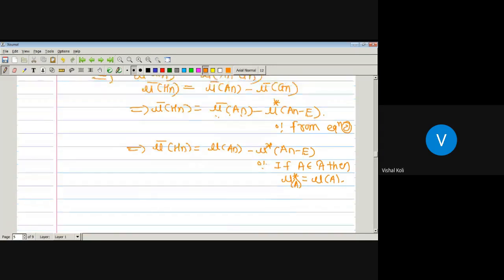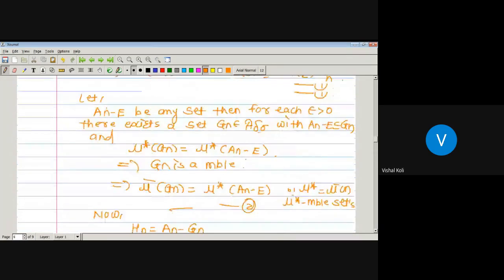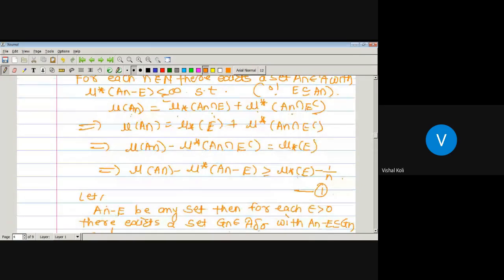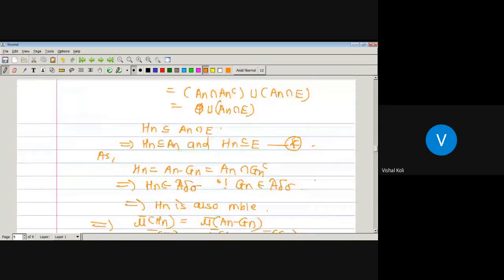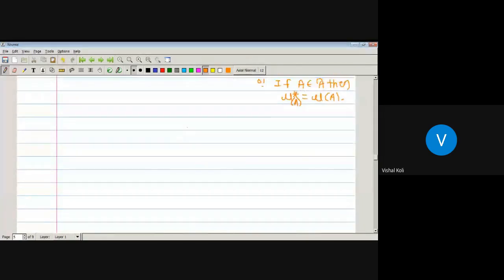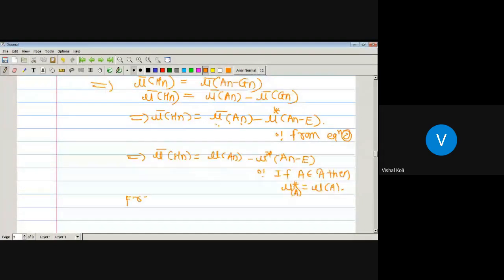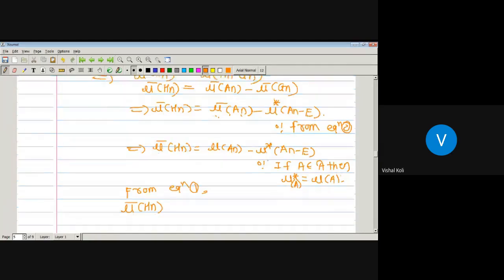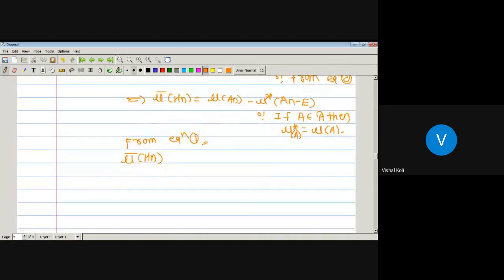But from equation 1, measure of An minus outer measure of An minus E is always greater equal by inner measure of E minus 1 by n. Just repeat that value. Now from equation 1, mu bar of Hn is mu of An minus outer measure of An minus E, which is greater equal by inner measure of E minus 1 by n.